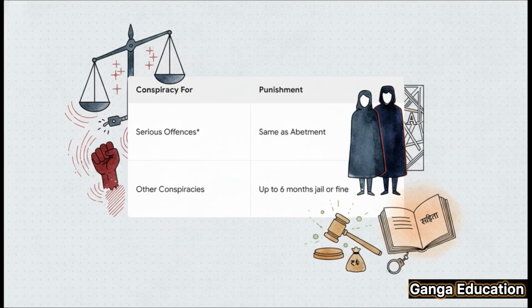Now, what about the punishment? Section 61 sets up a pretty clear 2-level system. If the plan was to commit a really serious offense, one that's punishable with death, life imprisonment, or jail for 2 years or more, then the punishment for the conspiracy is the same as it would be for abetting that offense. But for all other less serious conspiracies, the punishment is a bit lighter, up to 6 months in jail, a fine, or both.